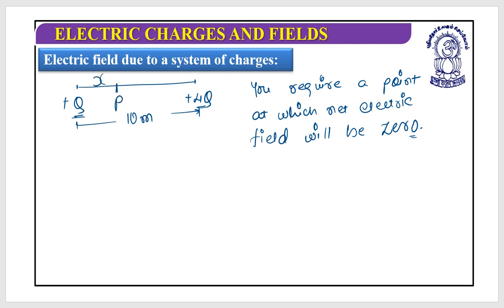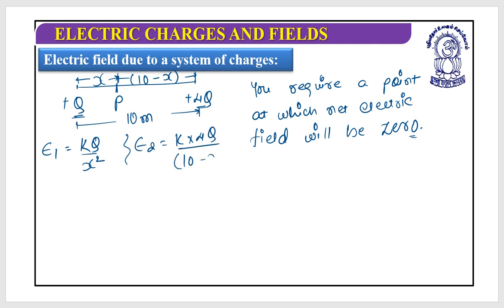So what should I write? It's an x. So if it is x, the other should be 10 minus x. Did you remember this? Now what you need to do is find out the magnitude due to both. So first E1 would be kq by x square. E2 is k multiplied by 4q divided by (10 minus x) whole square. As you know, the net electric field would be 0. It is your data, so E net should be 0.